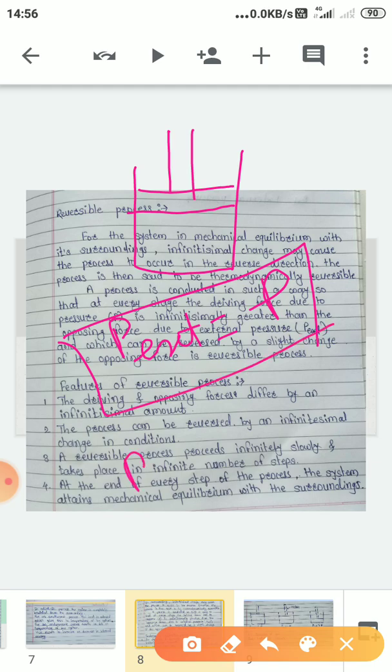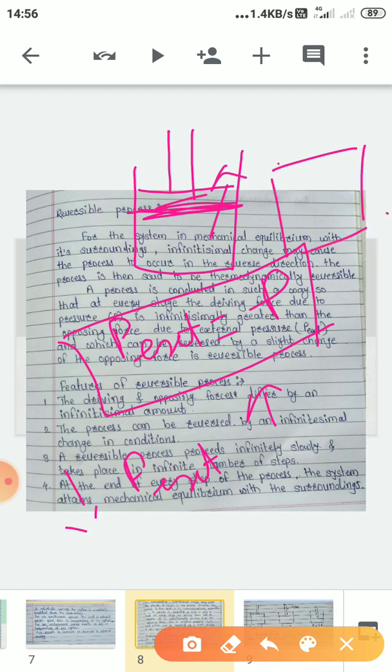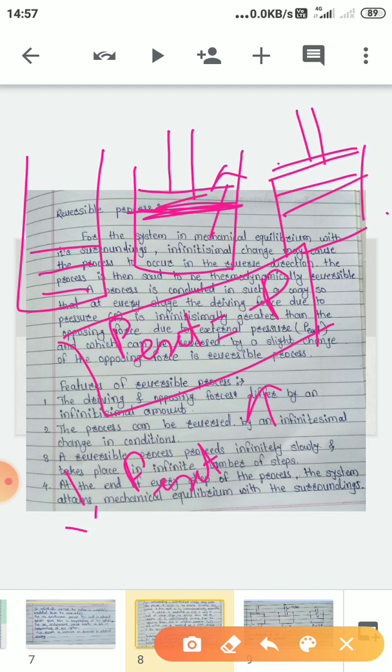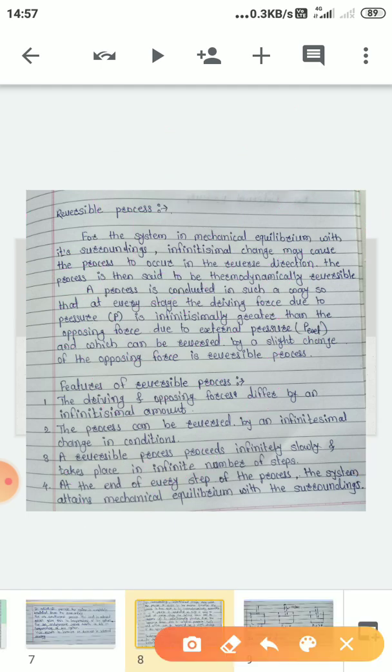And if we change the external pressure, it may be increased or decreased, then the gas will expand or the gas will compress, and the system will try to oppose this. Such processes are called reversible processes. Now the features of a reversible process.